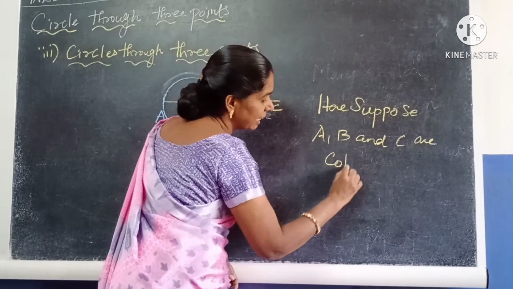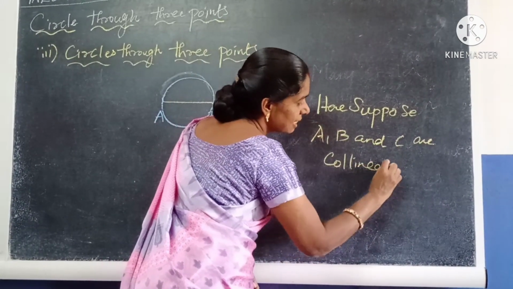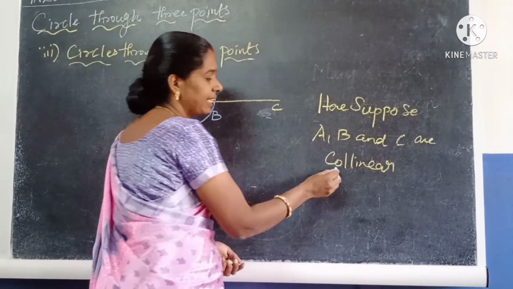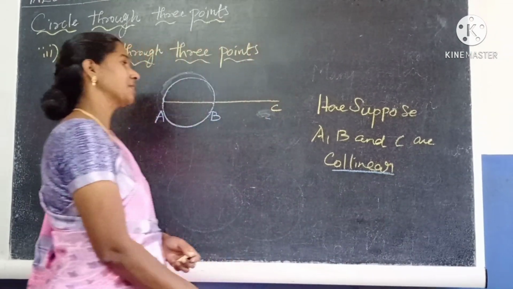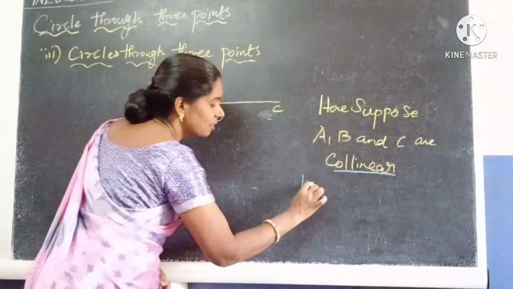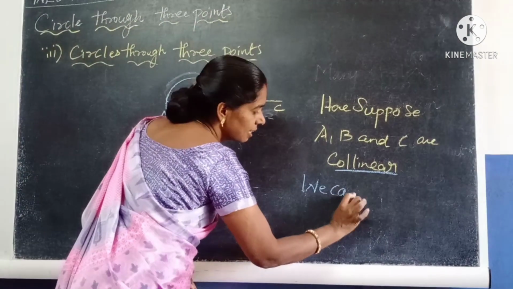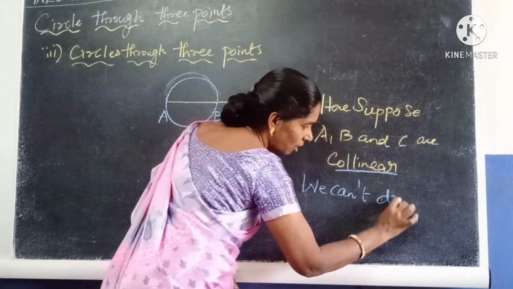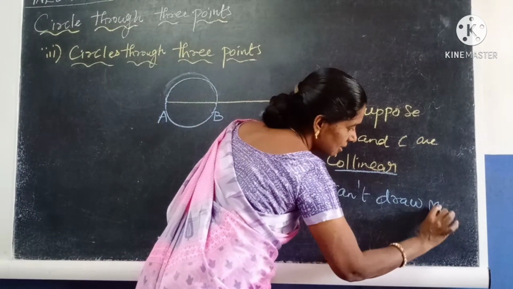What is the meaning of collinear? Lying on the same straight line. If the points lie on the same straight line, can we draw many circles? No, we can't draw many circles.